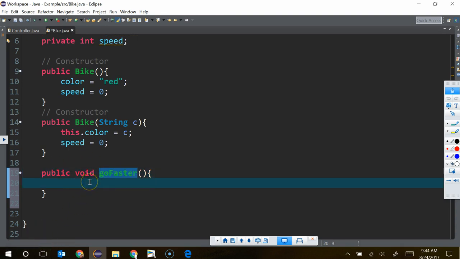Okay? Now, what code would we be doing here? Cole, remember that this is when we're going to make a statement, right? We're going to tell Java to do something. So this is when we get a semicolon. What am I going to tell it to do here? Right, but how do I do that with the speed variable? Cole, do it.